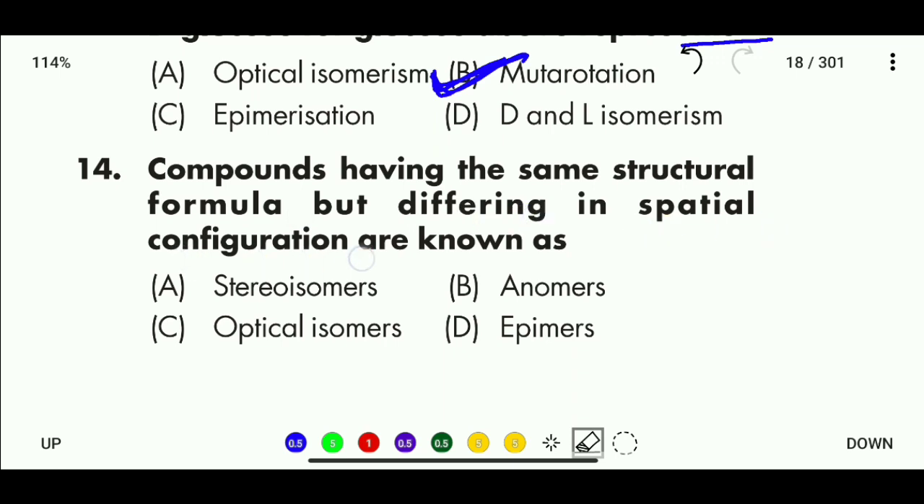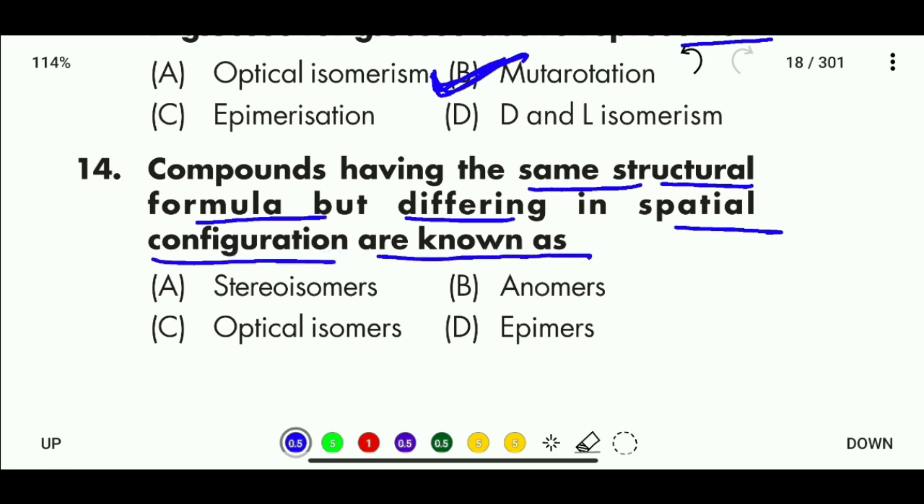Question number 14. Compounds having the same structural formula but differing in spatial configuration are known as, options are stereoisomers, anomers, optical isomers, and epimers. So the correct answer is stereoisomers.